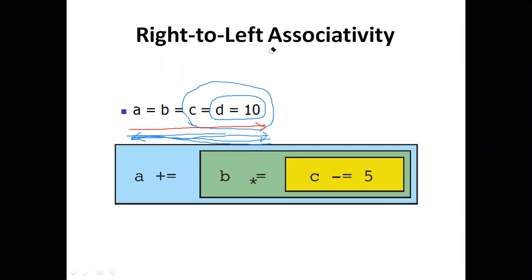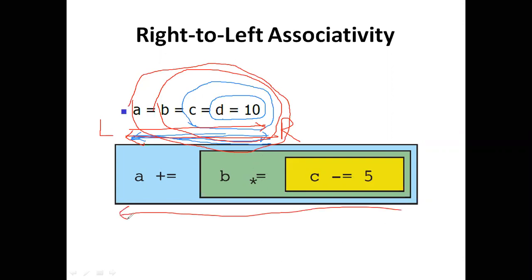Here we need to indicate that this direction is called right, and this one is called left. And in which direction is it evaluated? This one first, after this one, and next this one is evaluated. If it is executed in this direction, we call it right to left.